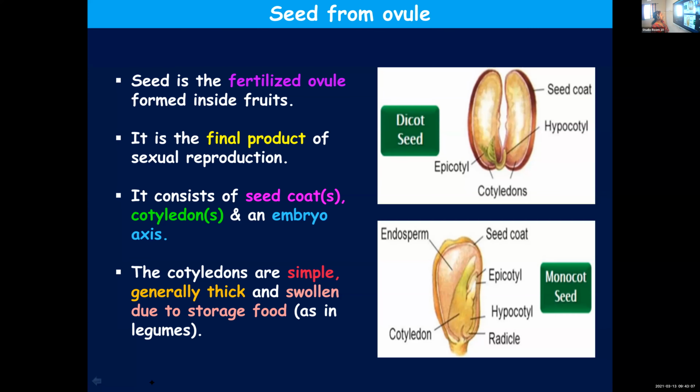I'll repeat once again. Seed is a fertilized ovule which is formed inside the fruits, and it's the final product of sexual reproduction. The different parts of a seed include seed coats. It has two layers, testa and tegmen, then cotyledons and an embryonal axis. Cotyledons are simple, generally thick, and due to the storage of food, they get swollen.